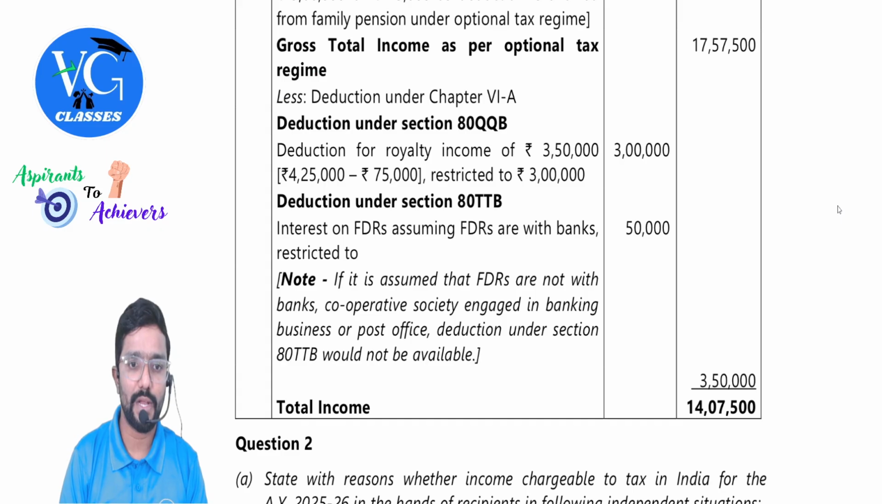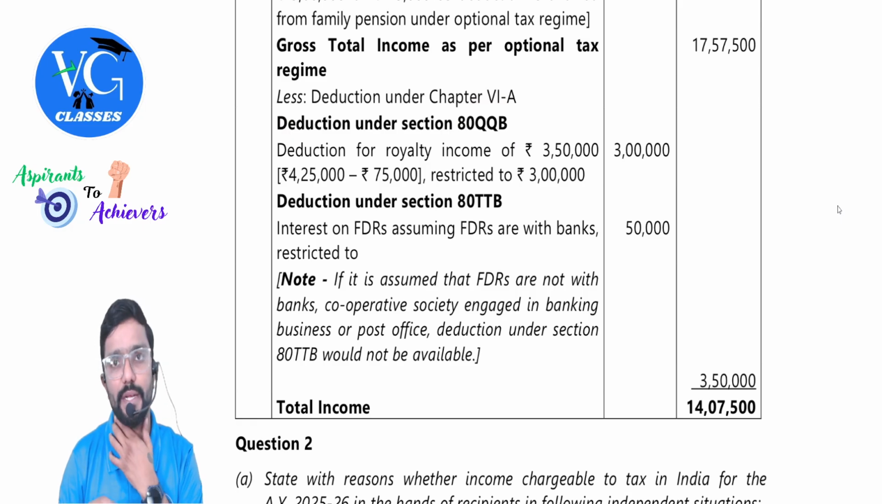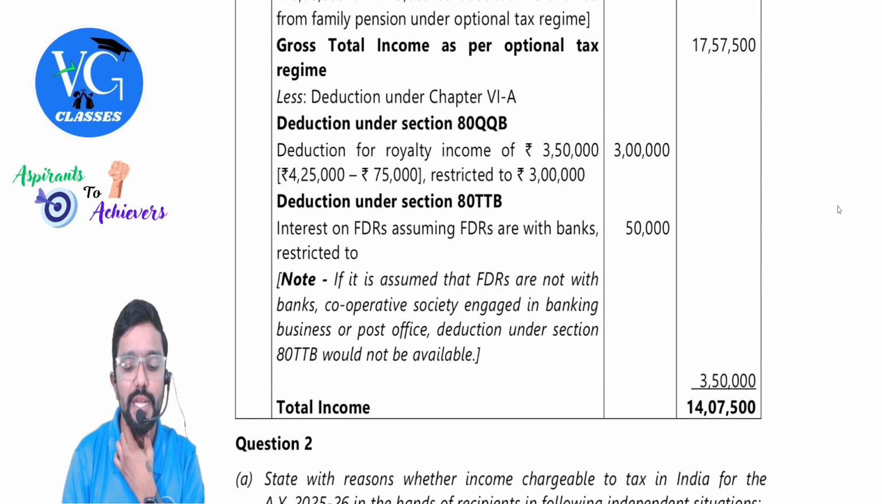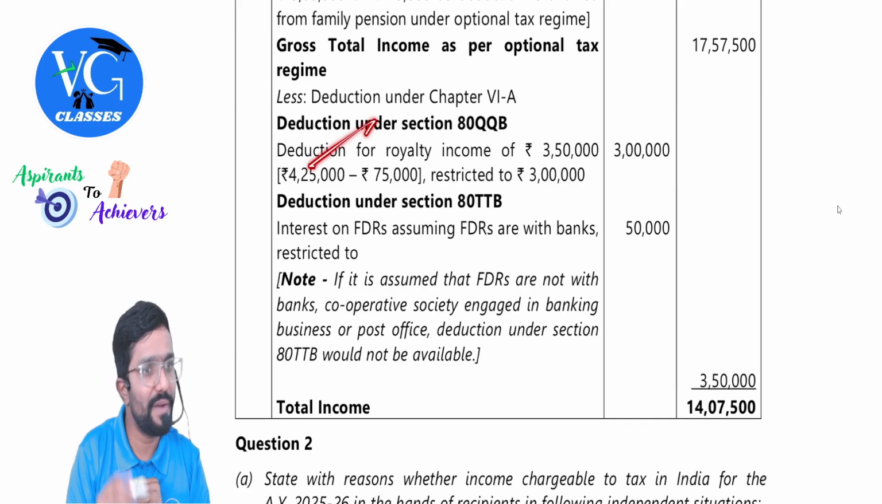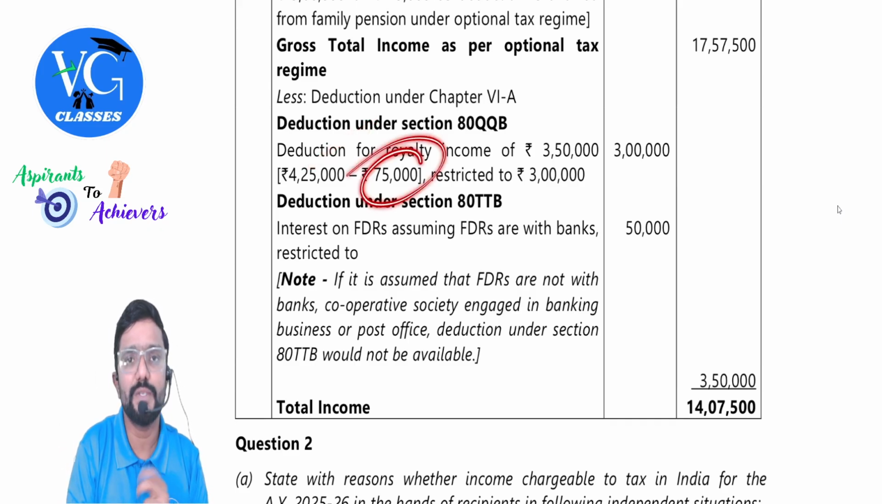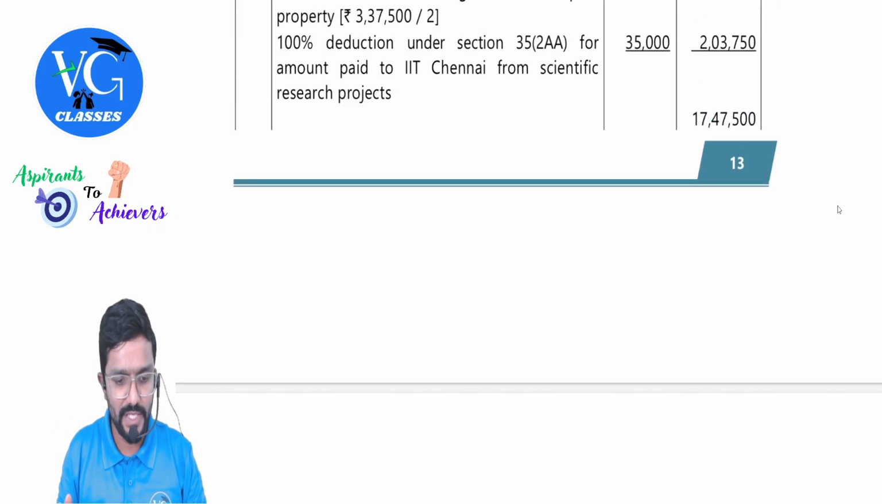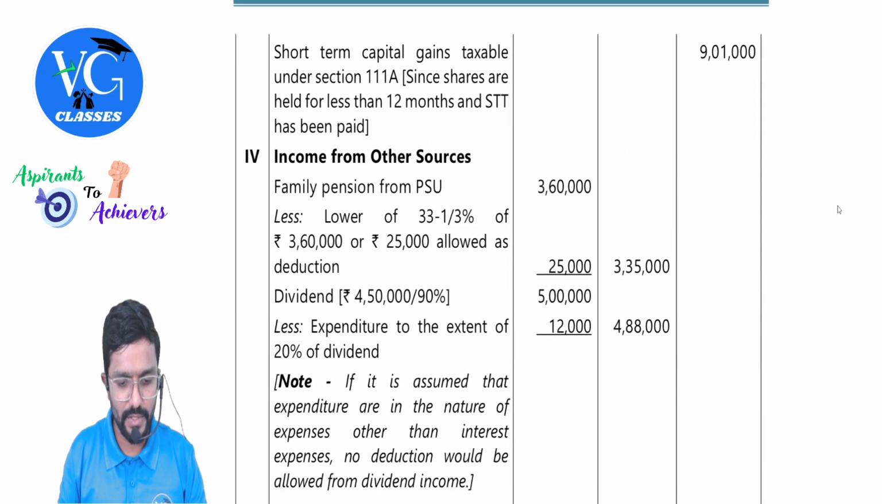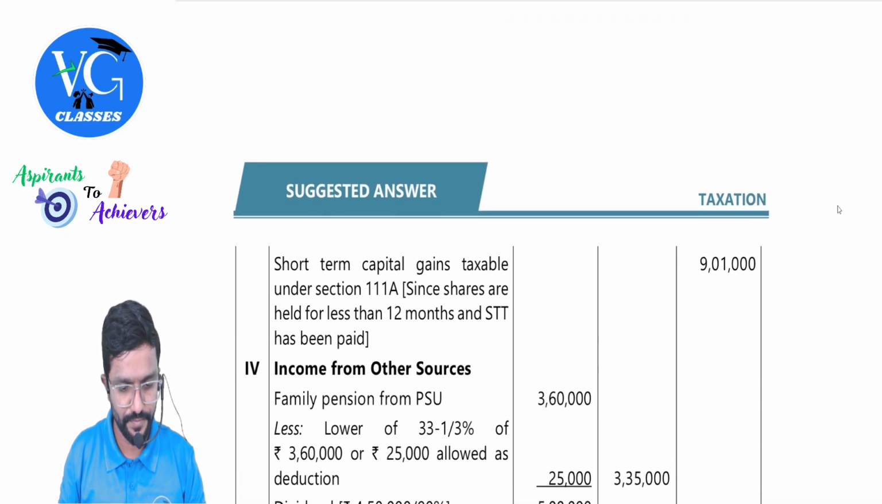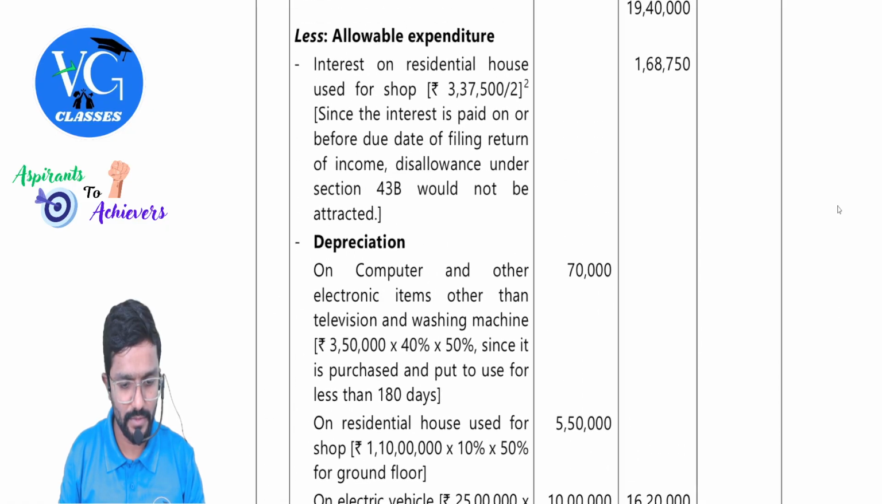Now under optional scheme, can we claim chapter VI-A deductions? Yes. So what are those? Deduction under section 80QQB, that is for royalty income. Guys, royalty income is 3 lakh 50,000. How is it, sir? Because 425 is the amount received, 75,000 expenses you already claimed. I will just show you. Because this is anyway same treatment under both the schemes.